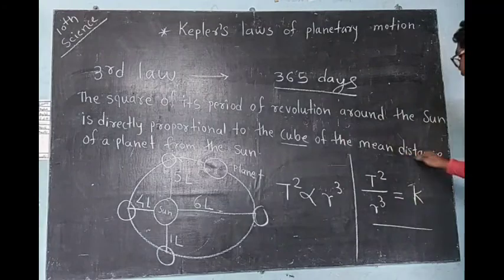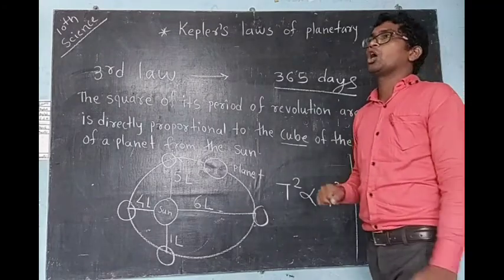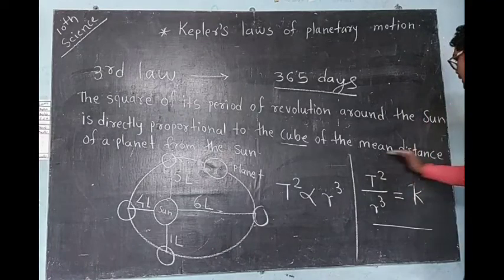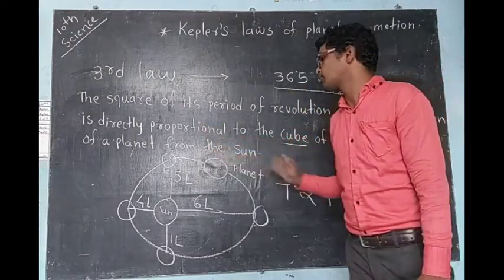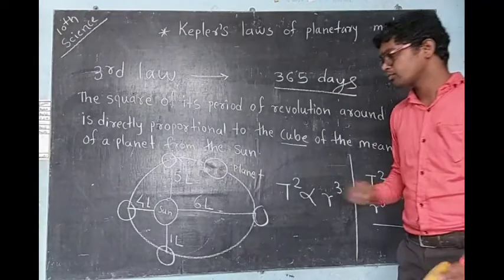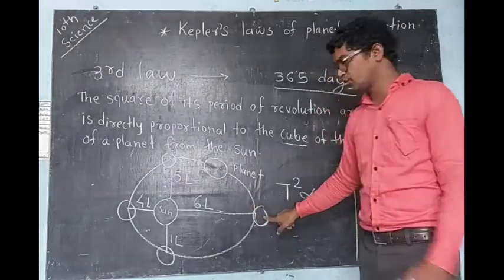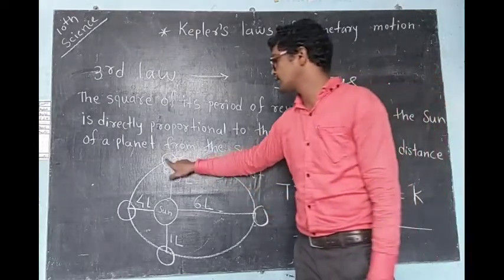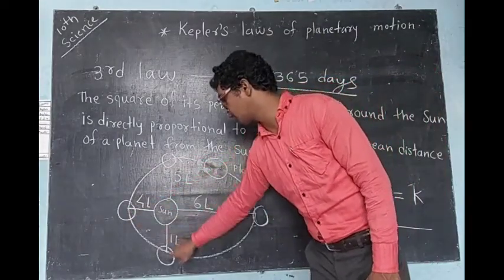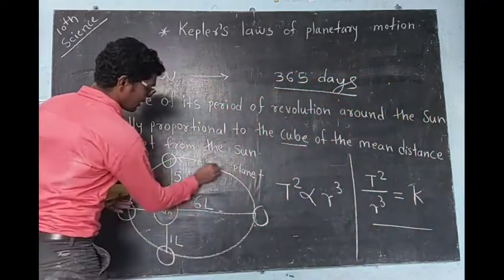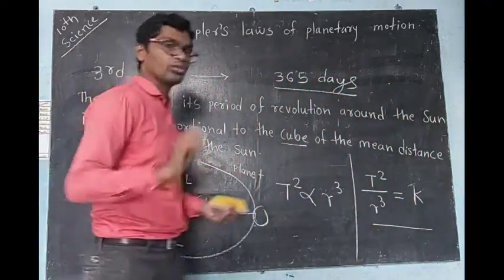But see here, what does mean distance mean? You learn these things in graphs and algebra. Mean distance of a planet from the sun. Now let us take just an example. Suppose this is the first position, this is the second position, third position, and fourth position. Don't consider this position; I just drew it to show you the diagram.